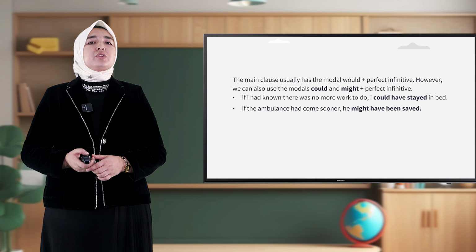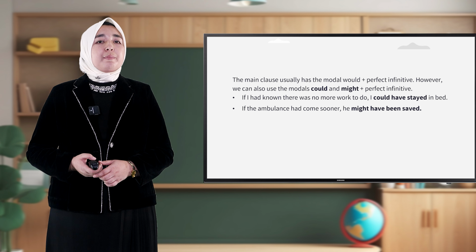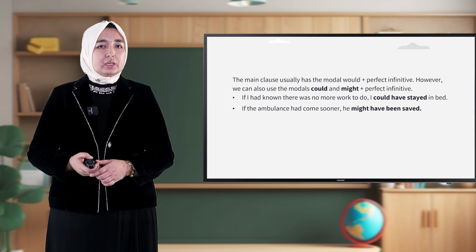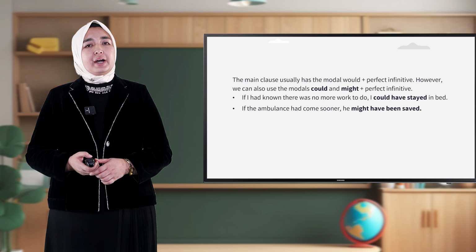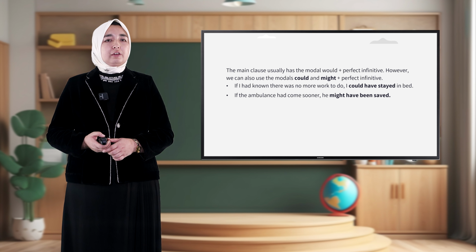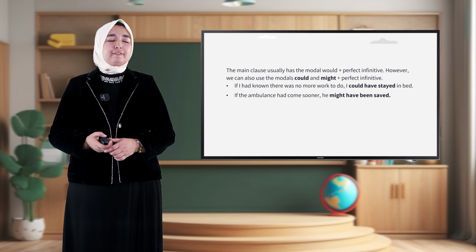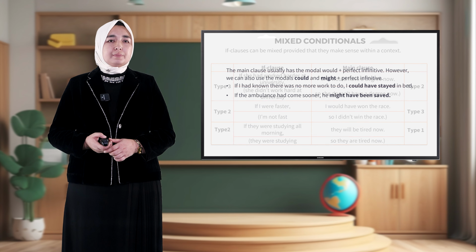Okay, the main clause usually had the modal would plus infinitive or would plus perfect infinitive. However, we can also use the modals could and might plus perfect infinitive. For example, if I had known there was no more work to do, I could have stayed in bed. Or, if the ambulance had come sooner, he might have been saved.